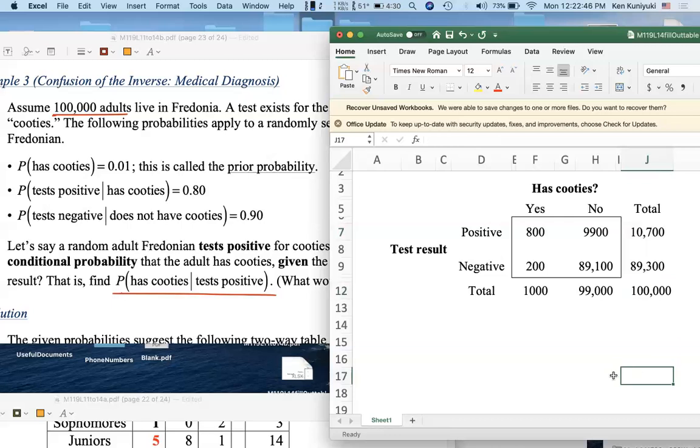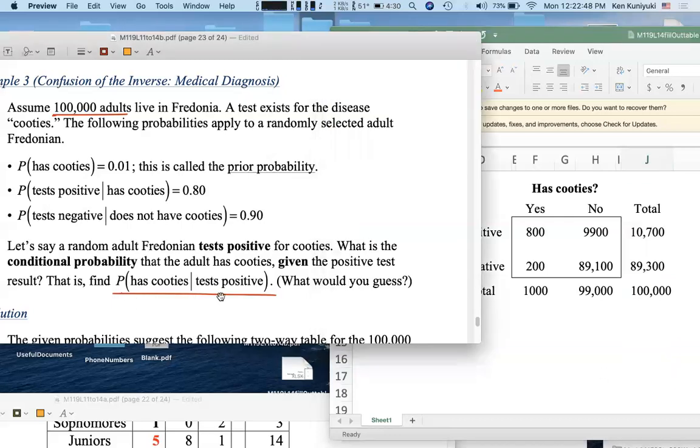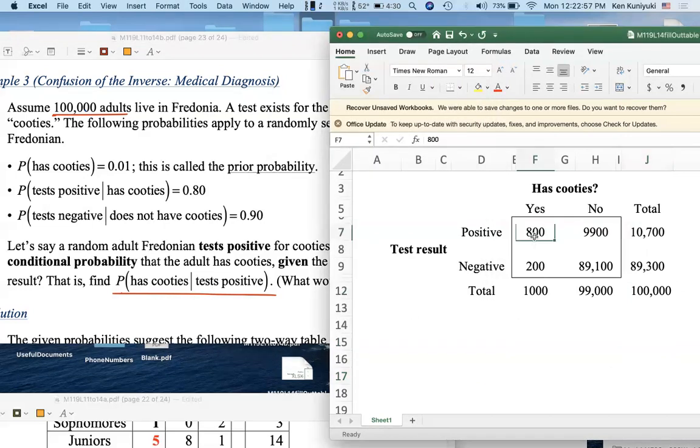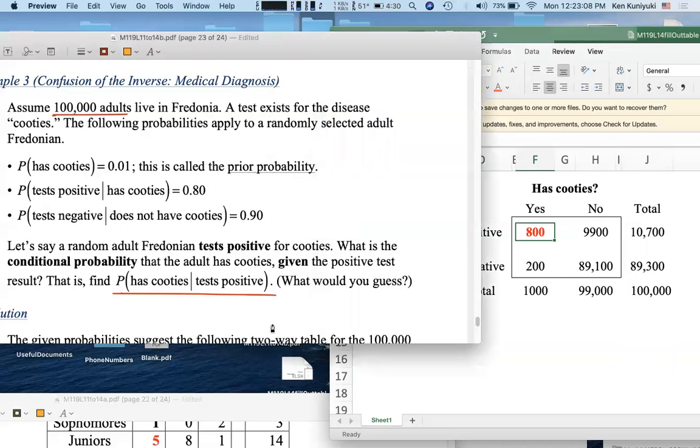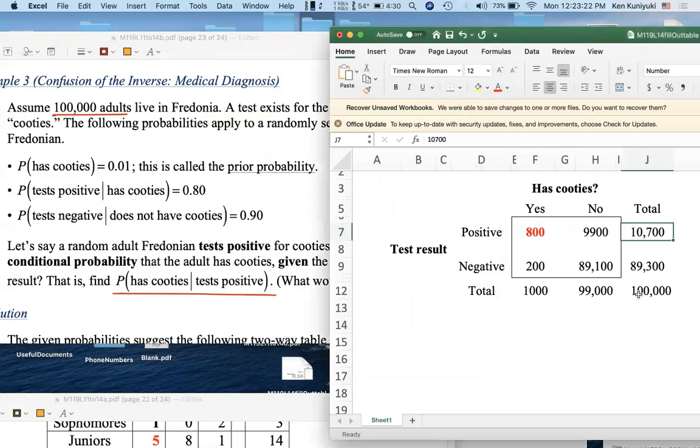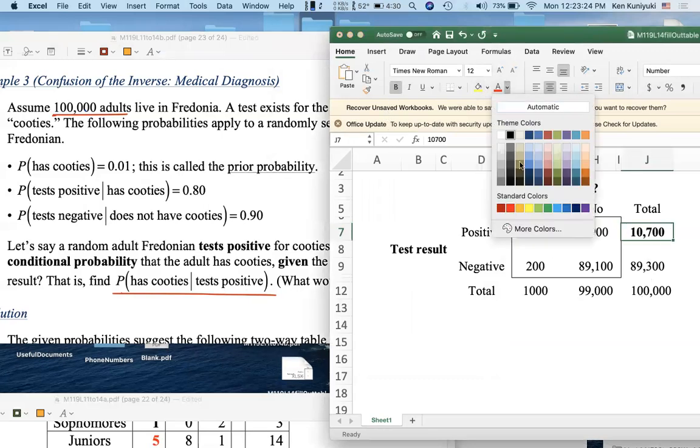All right. Now, when we compute this conditional probability, what numbers do we need? We need the number of people who test positive and have Cooties. That's right here. They test positive and they have Cooties. I'll put that in red. 800 adult Fredonians should be testing positive and they have Cooties, divided by the total number of adult Fredonians who test positive. Remember, it's the number of people who satisfy the condition, testing positive. That number goes in the denominator. The total number who test positive is the 10,700. Put that in blue.